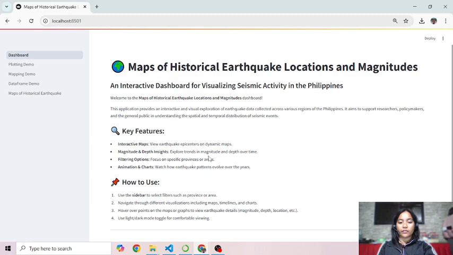The primary goal of this dashboard is to provide an intuitive and dynamic tool for researchers, policymakers, and the general public in the understanding of the spatial and temporal distribution of seismic events.